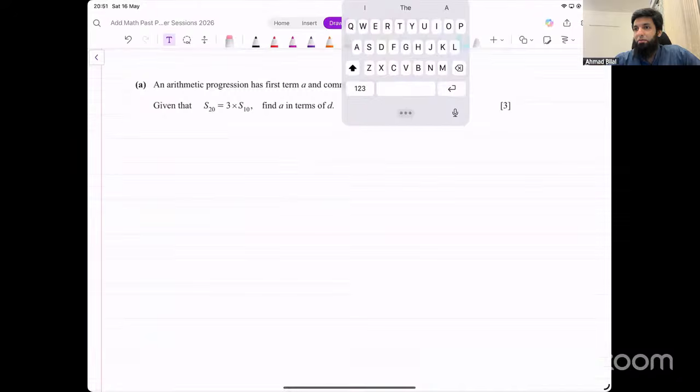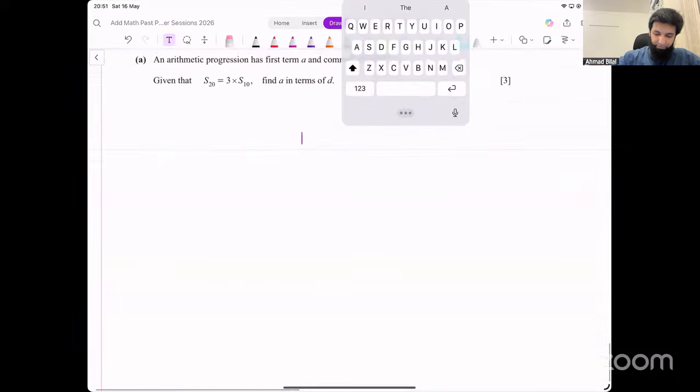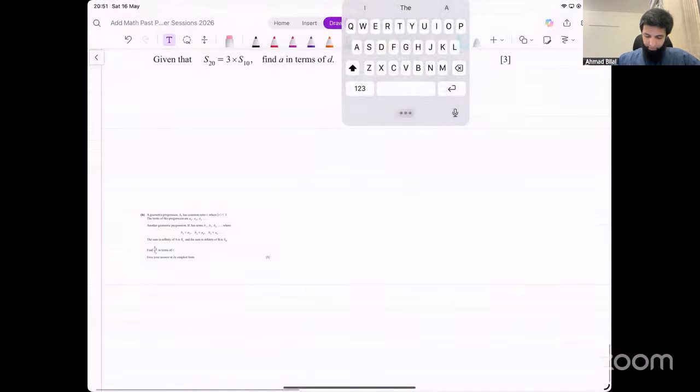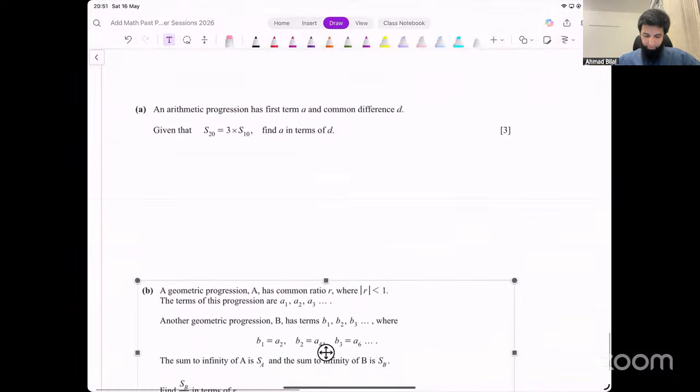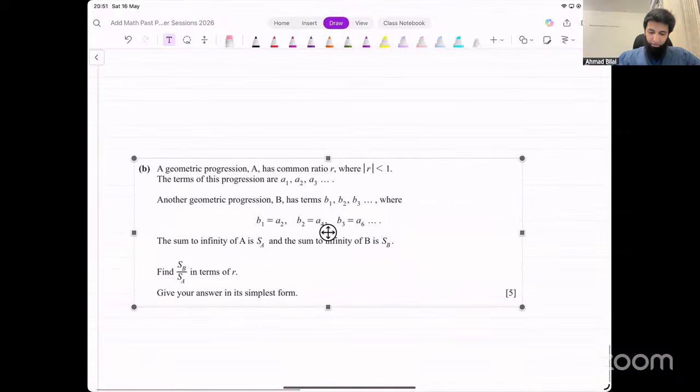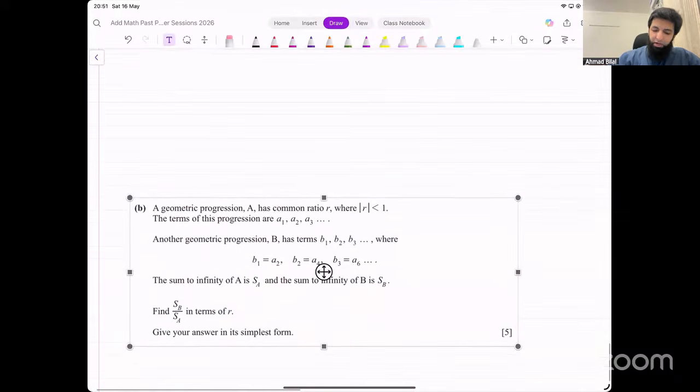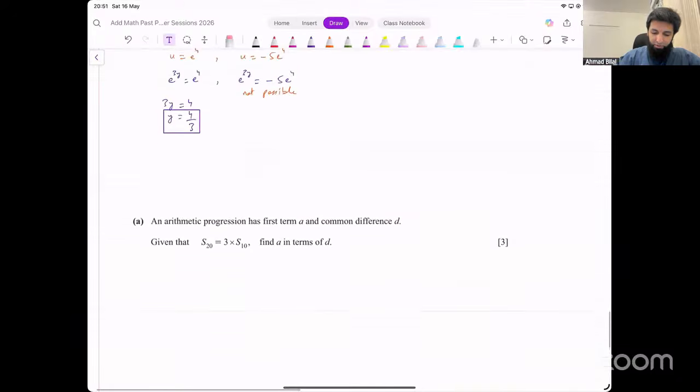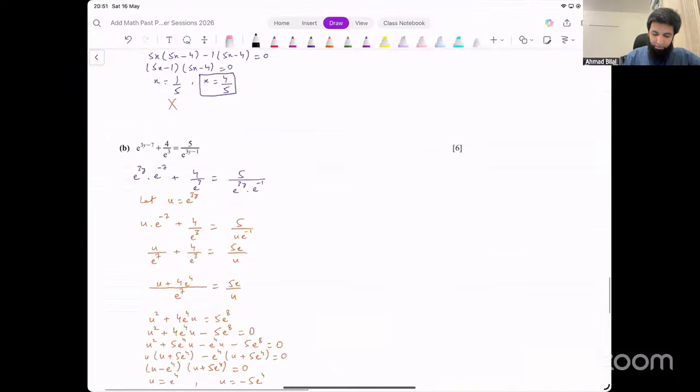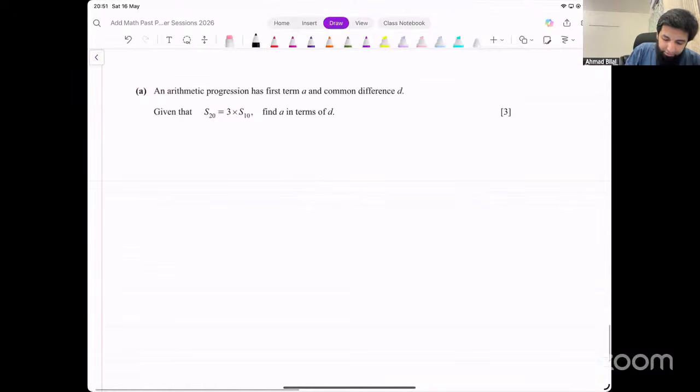Question number 10, part A. Okay, the second part is pretty long. At least the statement is pretty long. Part B. Let's copy this as well. Okay, part B of this question. Question number 10 from this paper.